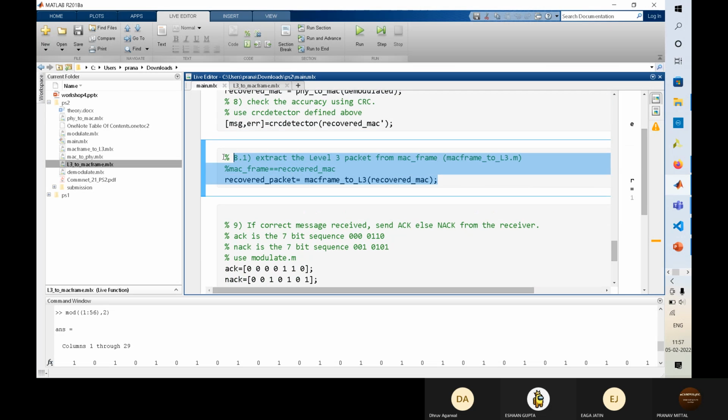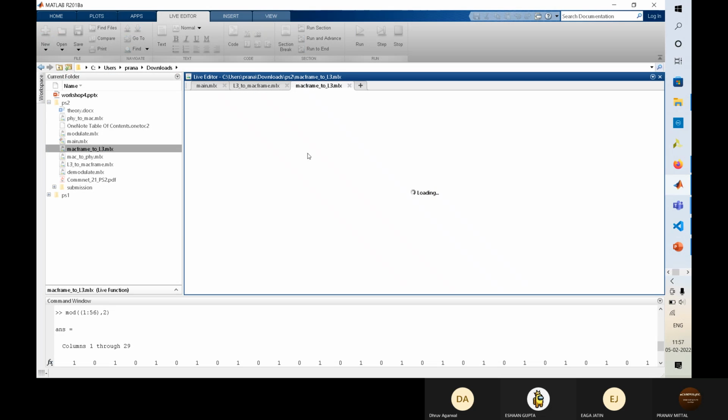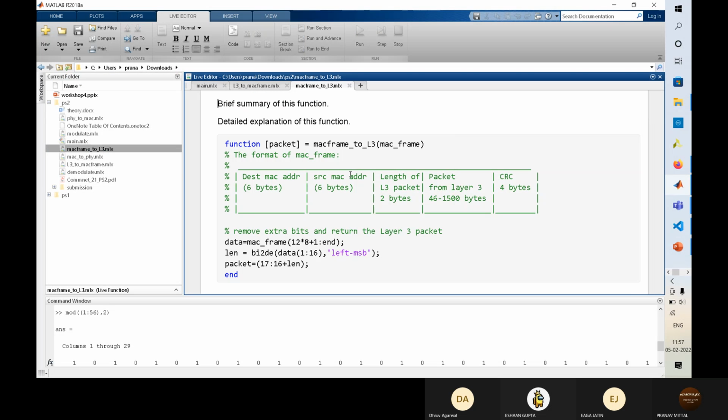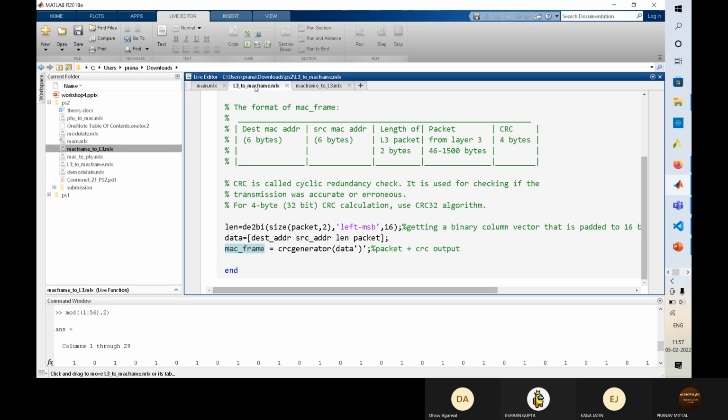We convert the MAC frame to L3. We start reading from the 17th and based on the length we take out the packet from that. So that is happening here.